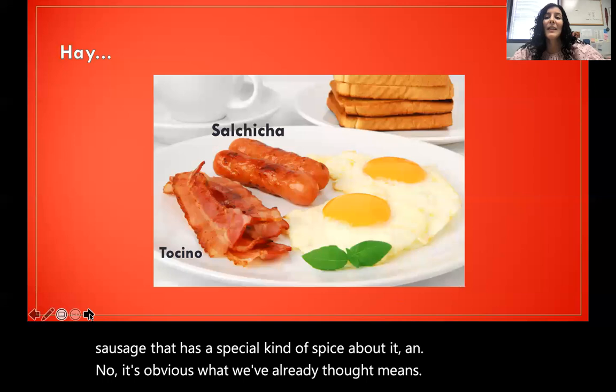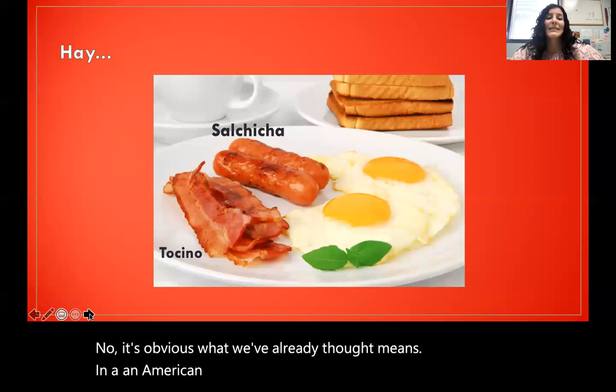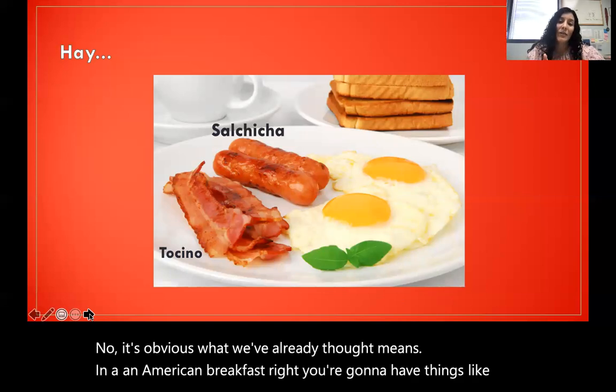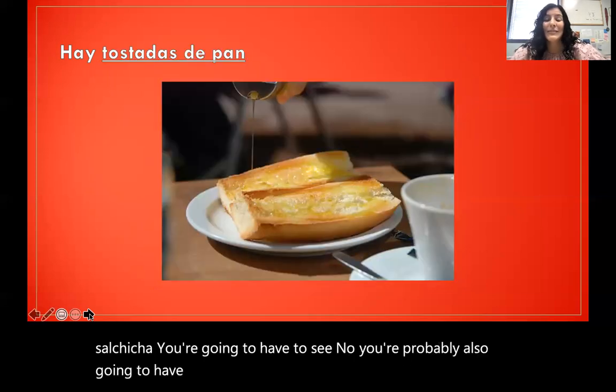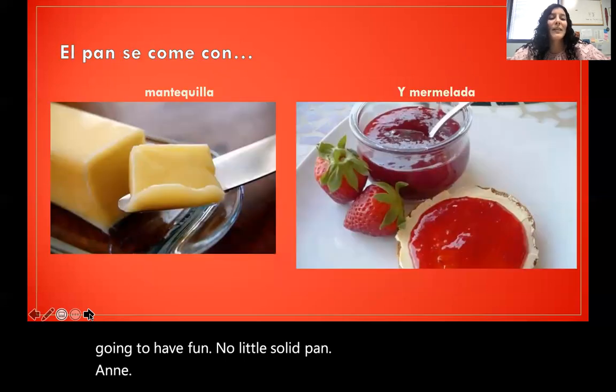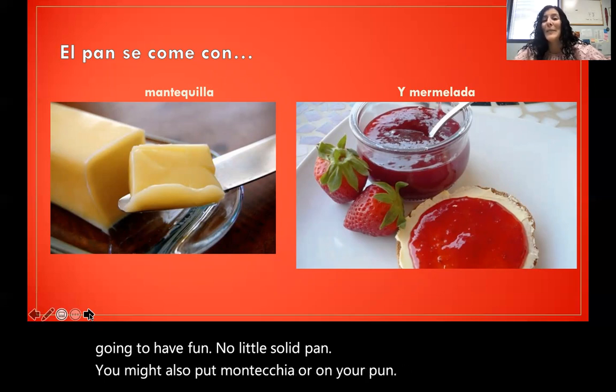In an American breakfast, you're going to have things like salchicha. You're going to have tocino. You're probably also going to have pan, tostadas de pan. You might also put mantequilla on your pan or mermelada.